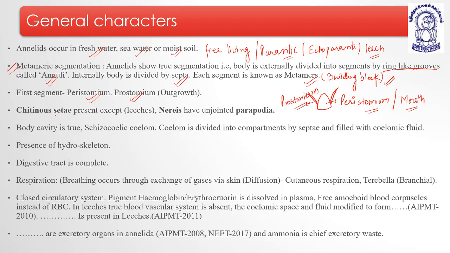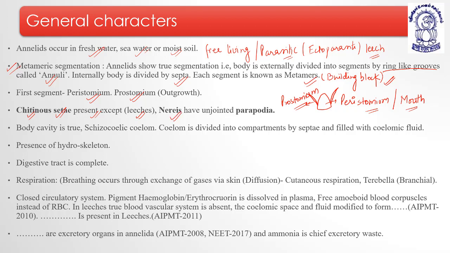They have chitinous setae, means they are hair-like projections which actually help in the locomotion. So these setae, they are made up of chitin, okay. They are present in almost all the classes, but there are different classes with different locomotory organs. I'll explain. Except leech. Leech is not having any setae.